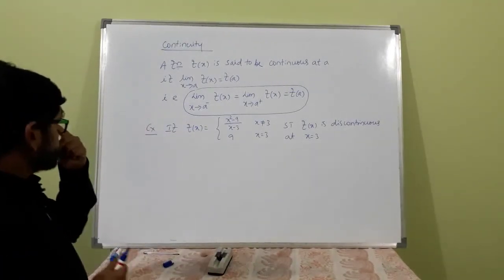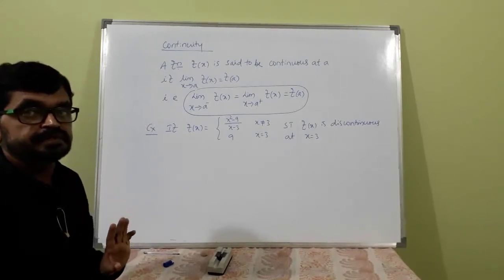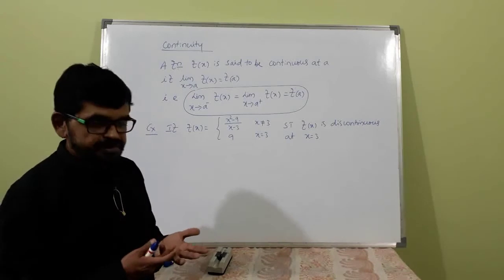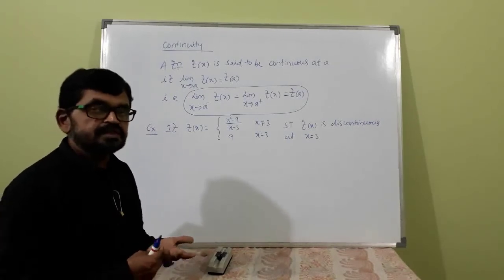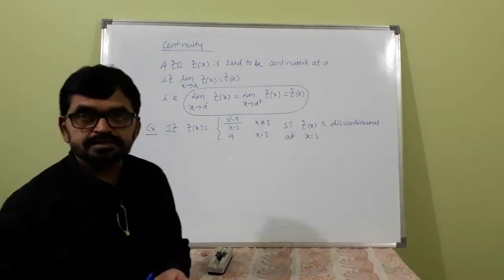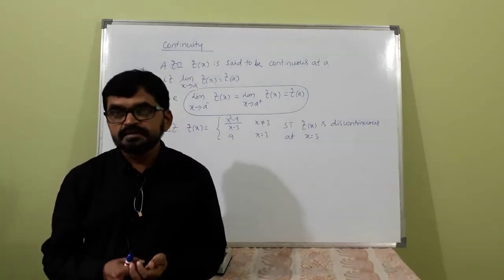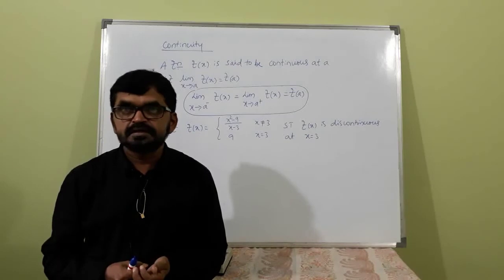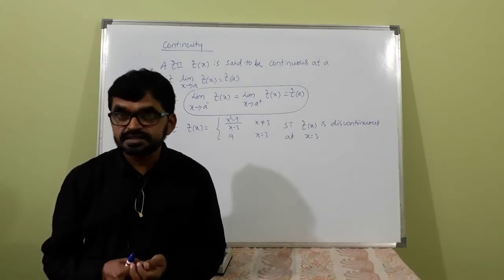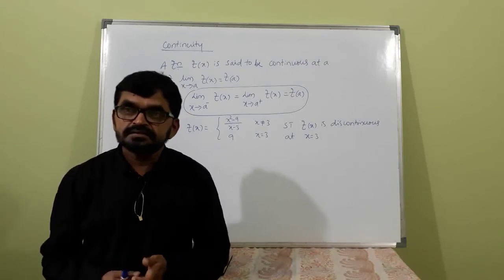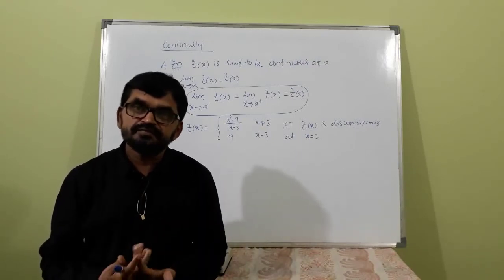Okay. Next concept is continuity. For the continuity condition, a function f(x) is said to be continuous if the left hand limit of the function and the right hand limit of the function are the same, and that is the same as the f of a value.